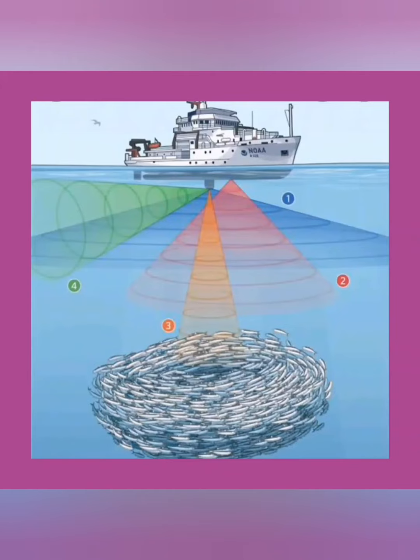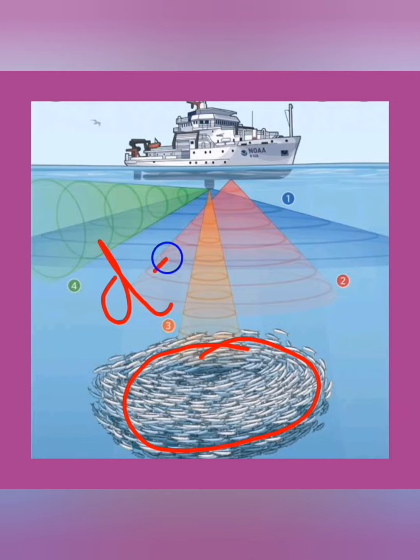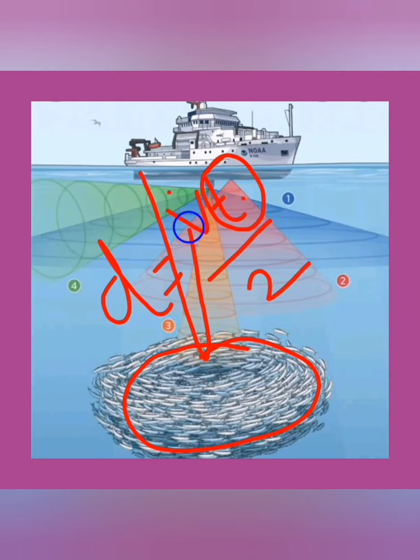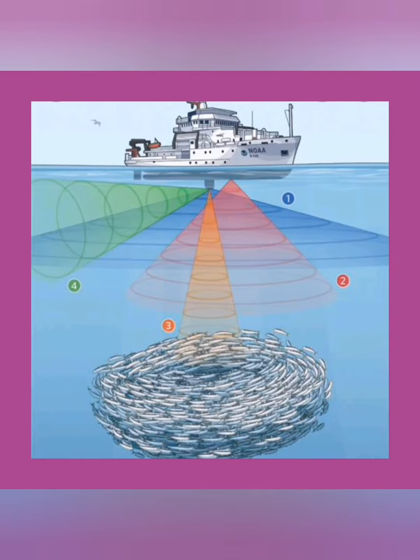In this case, the distance where this shoal of fish is located is calculated using the formula d = vt/2. We know the speed at which the waves are sent and the total time taken to and fro, meaning the time taken by the ultrasonic wave to travel, get reflected back and reach the detector. Remember this total time t.